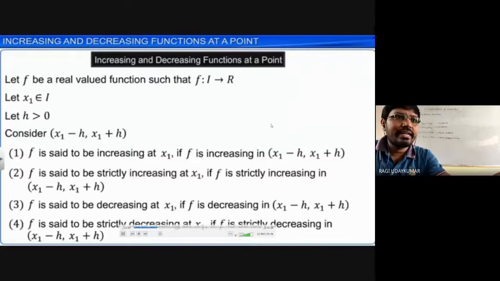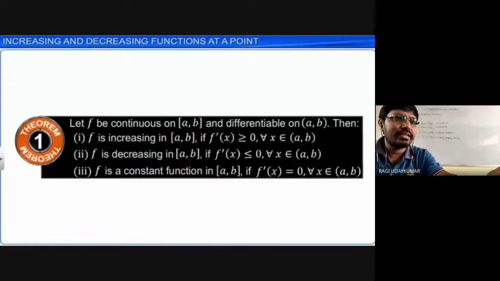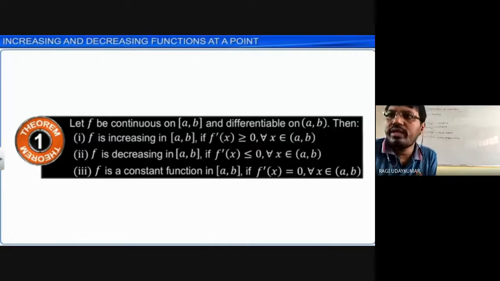So now here at the particular point, whether it is increasing or decreasing, you can see through this. This is very, very important actually. To prove this theorem, you need to know the mean value theorem. Mean value theorem is deleted from your syllabus. So as the mean value theorem is deleted from the syllabus, for this theorem you just try to remember the statement. This is the easiest way to find out whether the given function is increasing or decreasing.